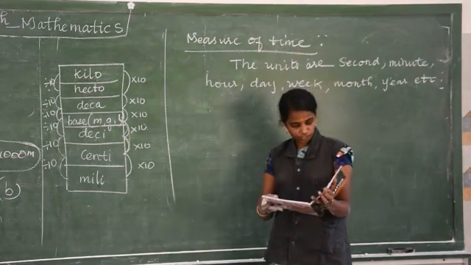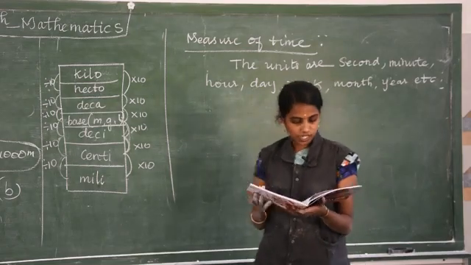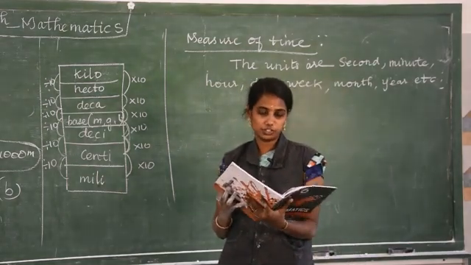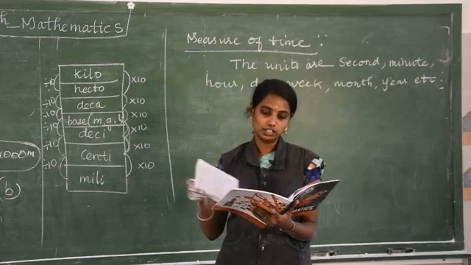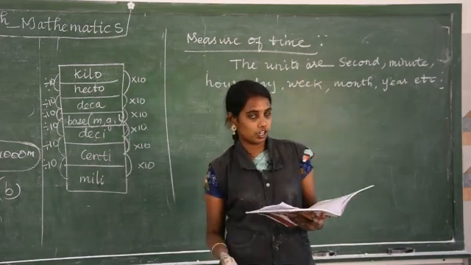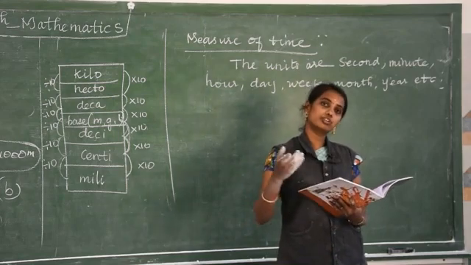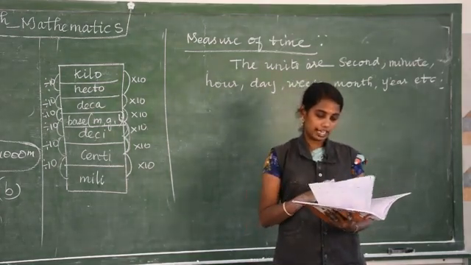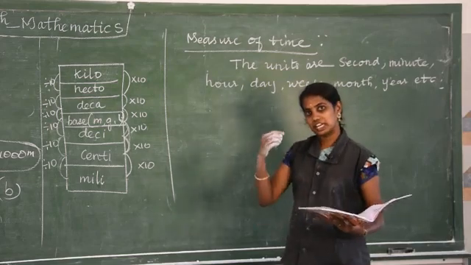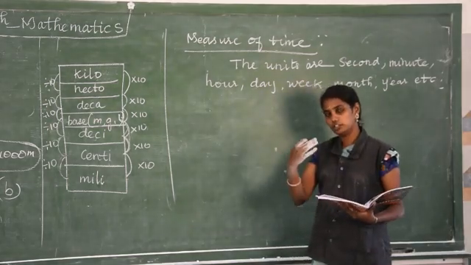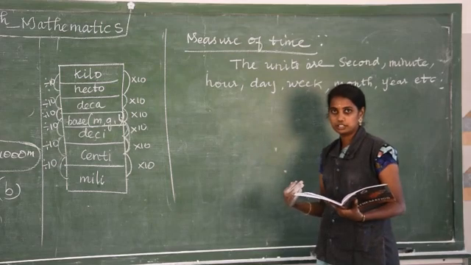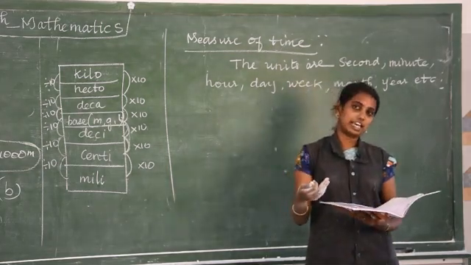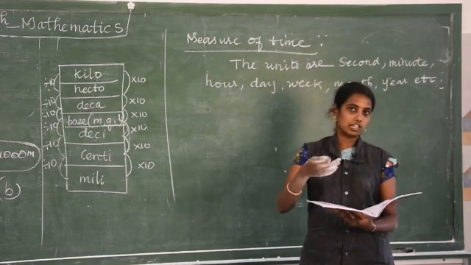We have types of clock. You can see the water clock, sundial, candle clock, sand clock. But nowadays we are not using these. We are going for the clock actually. The reading time of the clock has two types, ordinary time and railway time. So now we are going to see the conversion of time. How to convert minute to second, second to minute, then minute to, for example, day, then day to month, month to year.